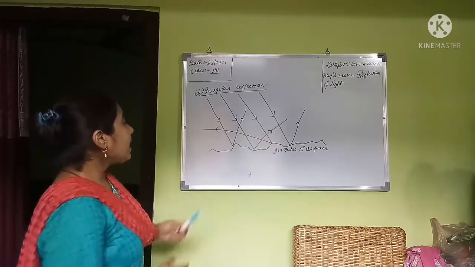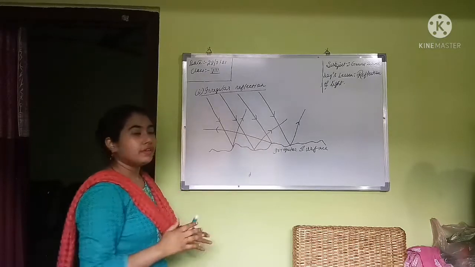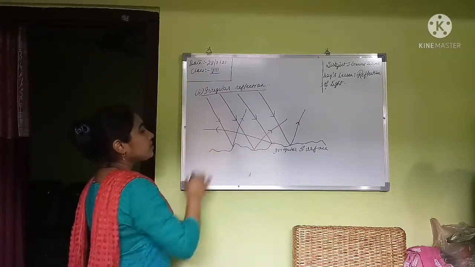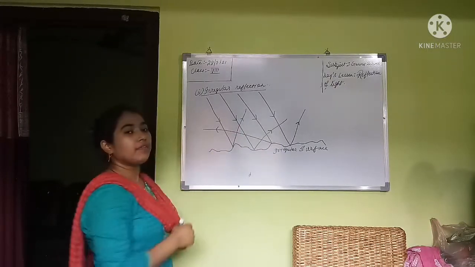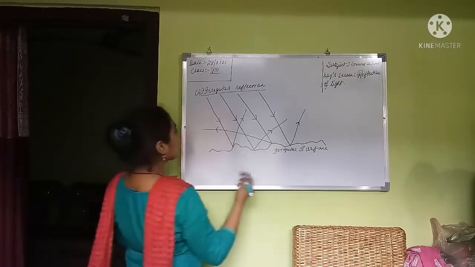As the reflected rays are haphazard, this type of reflection, that is irregular reflection, is also known as diffused reflection.